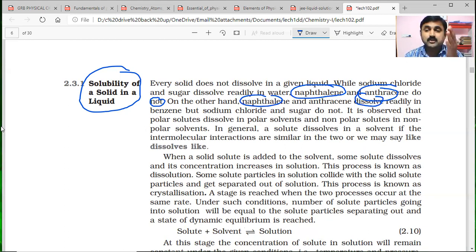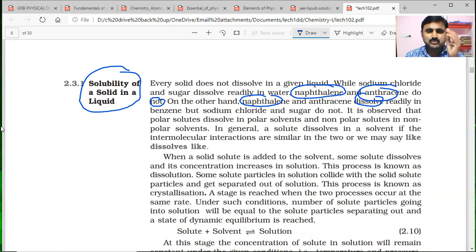So what we have discussed is the nature of the solvent and the nature of the solute. Here, the nature of the solute, NaCl and sugar, is different, and the nature of the solvents, benzene and water, is also different. In benzene, sodium chloride and sugar do not dissolve.